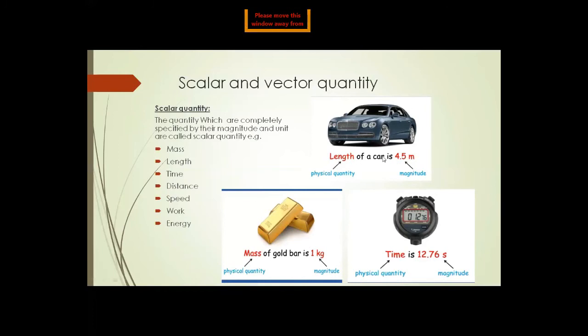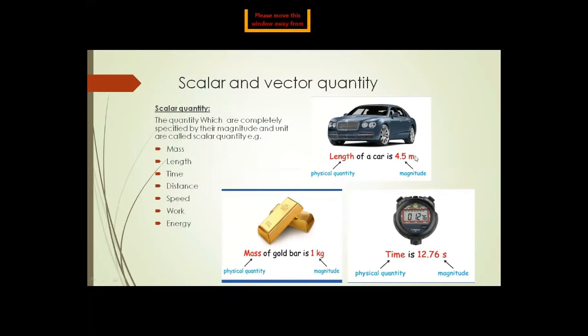So here is an example: the length of a car is 4.5 meter. Here length is a physical quantity, 4.5 is the magnitude, and meter is the unit.